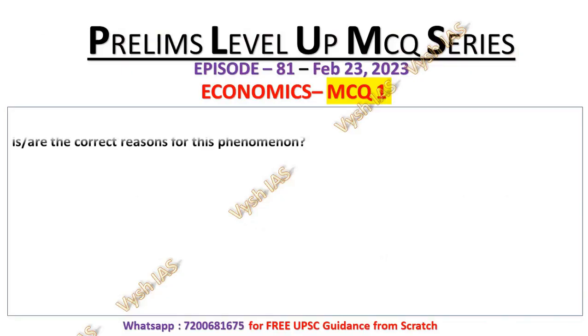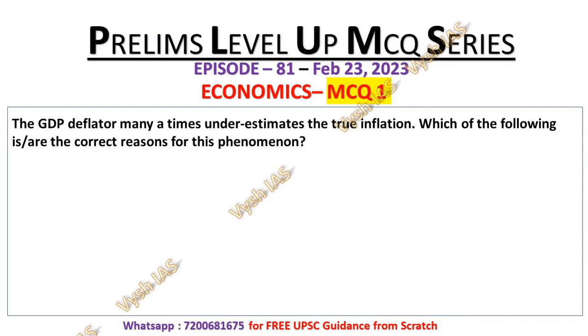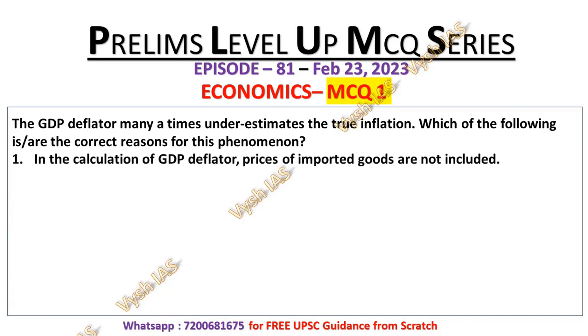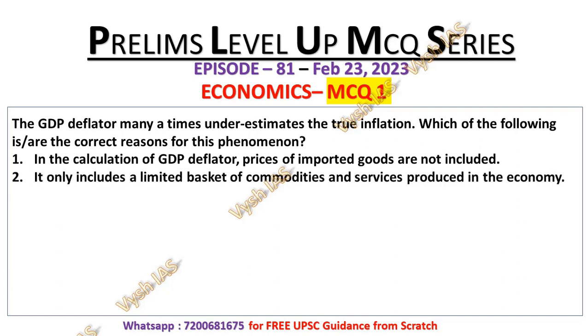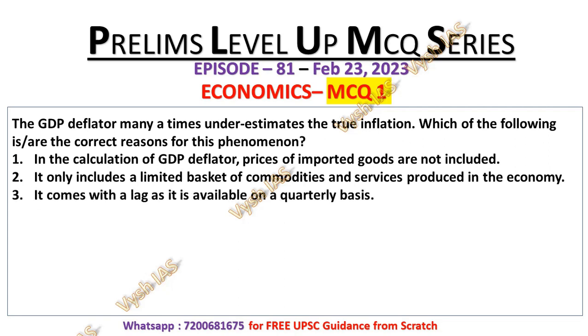Today's MCQ number 1: the GDP deflator many a times underestimates the true inflation. Which of the following is or are correct reason for this phenomena? Statement number 1. In the calculation of GDP deflator, price of imported goods are not included. Statement number 2. It only includes a limited basket of commodities and services produced in the economy. Statement number 3. It comes with a lag as it is available on quarterly basis.